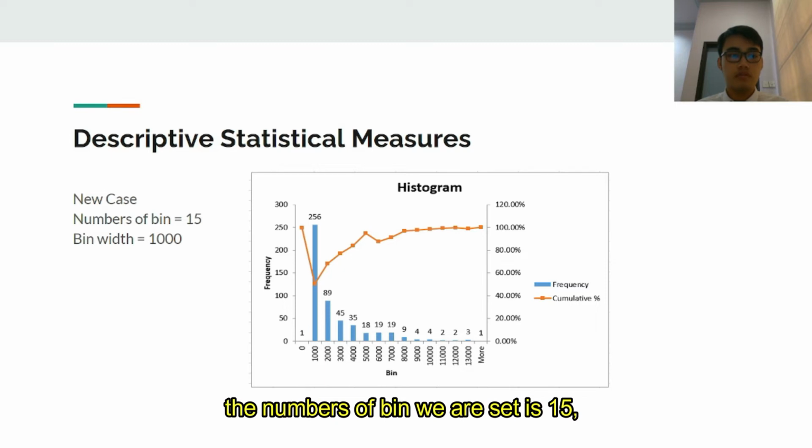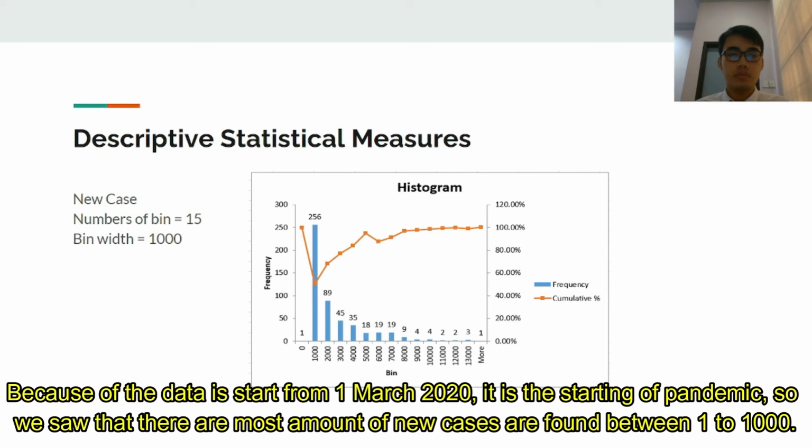The number of bins is set to 15, and the bin width is 1000. Because the data starts from 1st March 2020, the start of the pandemic, we can see that most new cases were between 1 and 1000.